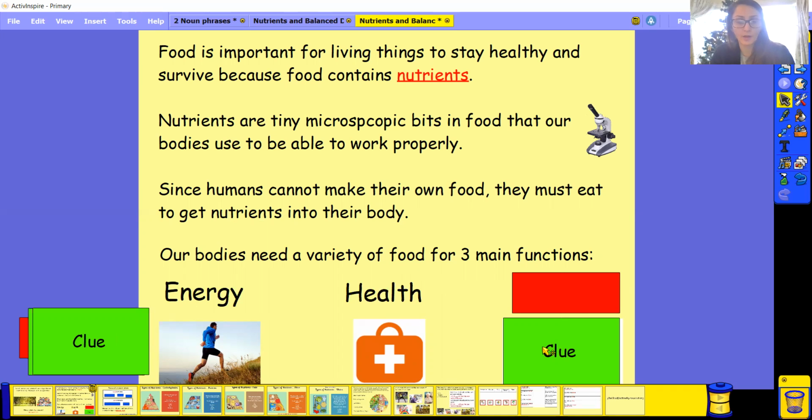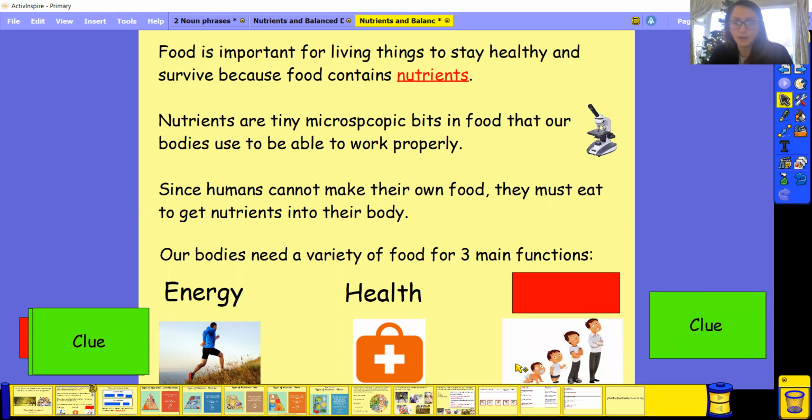And our last one, we've got a little baby, and what's happening to him? Have a think. Well done if you said for growth. So nutrients are good for three reasons: for giving us energy, for making us healthy, and for helping us grow, okay? We must make sure that we have a balanced diet for all these three reasons: energy, health, and growth.